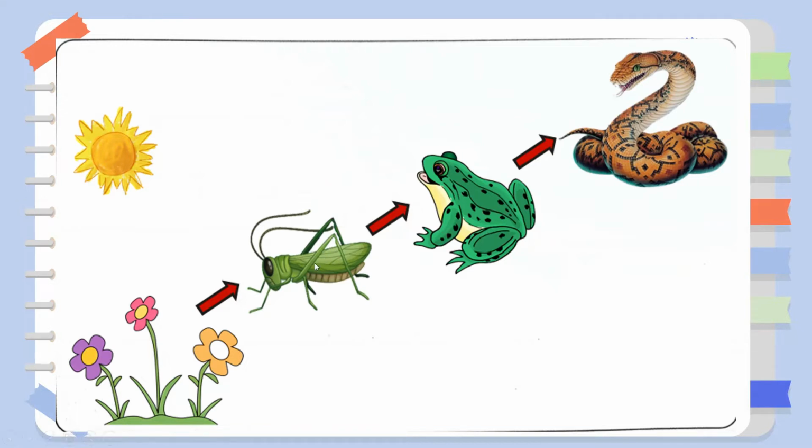So these three, grasshopper, frog, and snake, are considered the consumers, and the plant is the producer. What is an apex predator again? An apex predator is a predator at the top of a food chain. The snake is considered the apex predator because it is on top of the food chain.